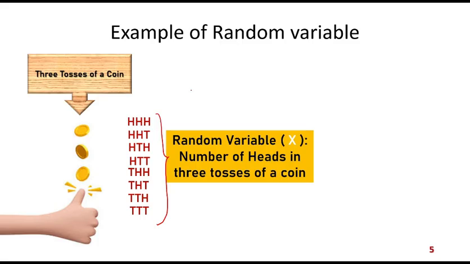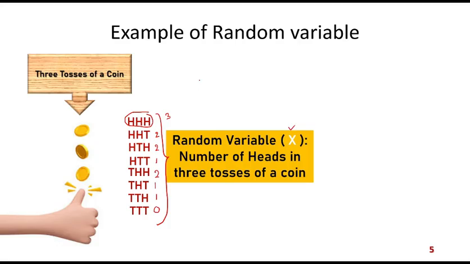Now, this we represent as a random variable, which we represent by x. It counts the number of heads in 3 tosses of a coin. Here you see we have 3 heads, so the value of x is 3 in this case. For this case, 2 heads, so the value of x is 2. Here, only 1 head, so the value of x is 1. Here, 2 heads, so the value of x is 2 once again. Here, only 1 head, so it is 1. Here we have 1 head, so it is 1, and here there is no head, so it is 0.